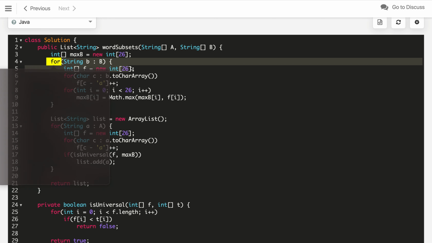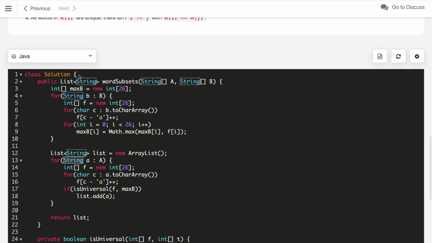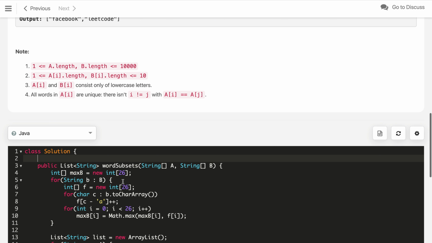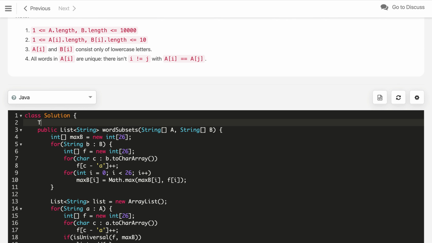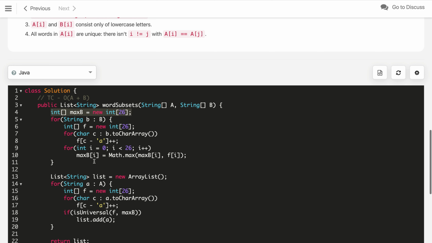So what is the time and space complexity of this solution? As you can see, we are iterating all the words in V once and also in A once. So, which is the time complexity, as the length of each word in the worst case is max 10. So, we can assume it is a constant. So, the time complexity will be O of A plus V, where A and V are the lengths of A and V. And the space, as you can see, we are just using a few spaces like an array of 26, one or two times, which is constant.